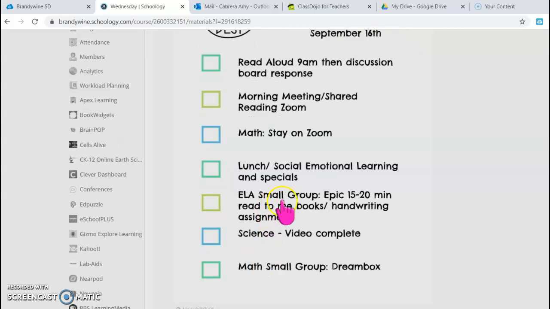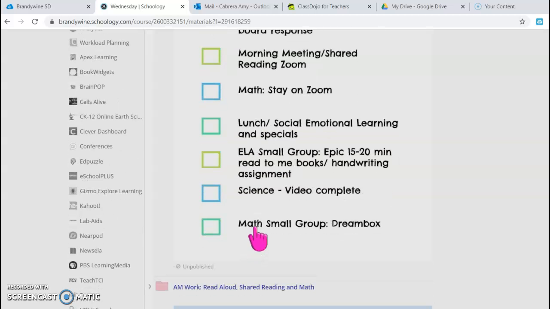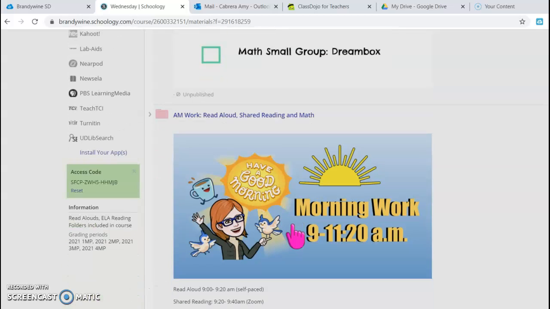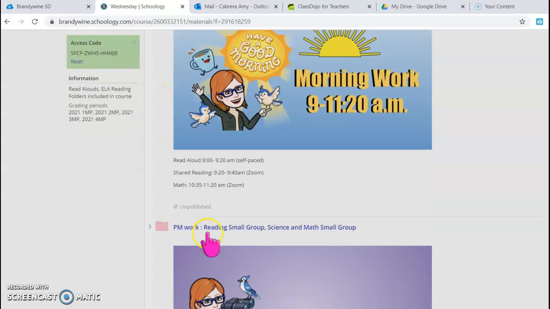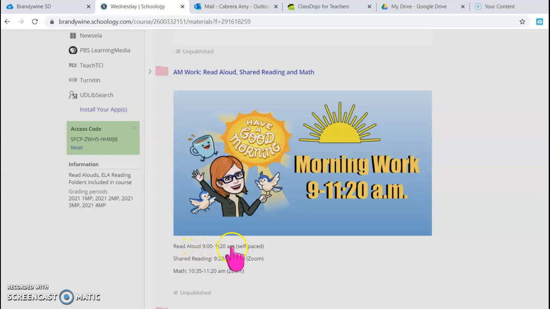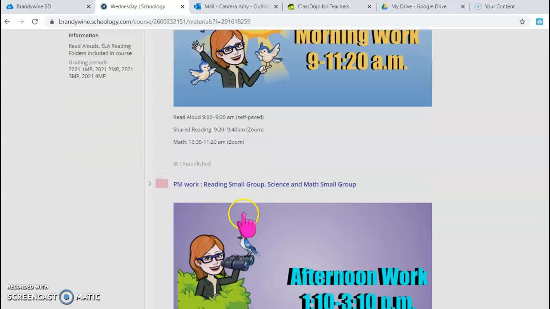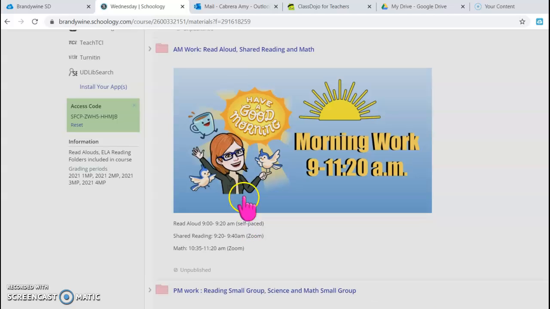Then we have ELA small group, which you're going to go on to Epic for 15-20 minutes to do read to me books. And then there's a handwriting assignment. Then there is a science video to watch and complete. And then math small group is Dreambox. Underneath the to-do list, there's a folder named AM work and then a folder named PM work. We're trying to keep it a little bit easy, and it has a time and what parts are self-paced and what parts are not.